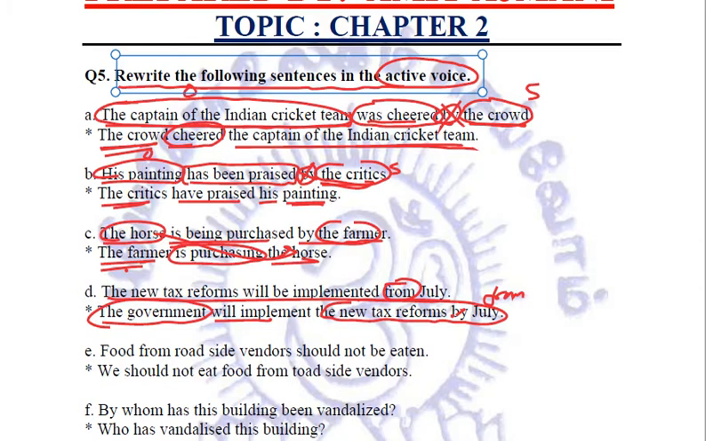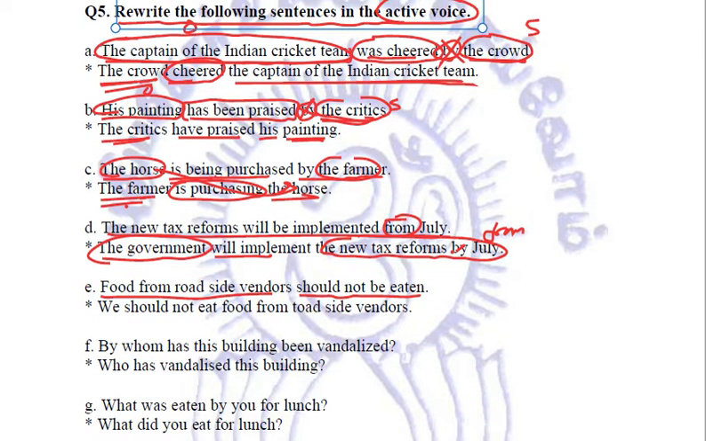Next sentence. Food from roadside vendors should not be eaten. Once again, the subject is not specified. So the food from the roadside vendors should not be eaten by whom? By us. So we are assuming the subject to be we. We should not eat food from roadside vendors. Clear? Next, by whom has this building been vandalized? So in active, we'll write: who has vandalized this building? Question mark. Clear?